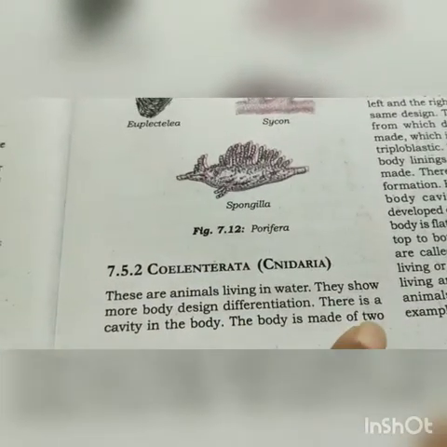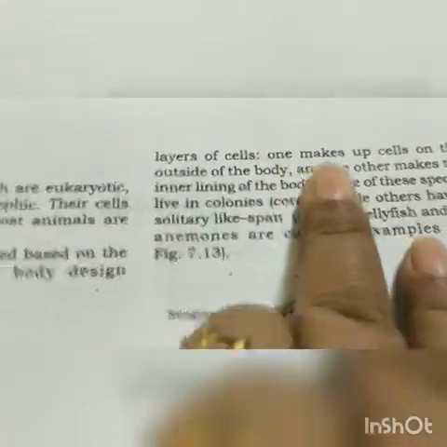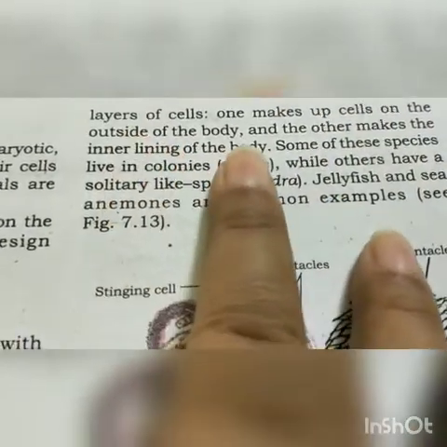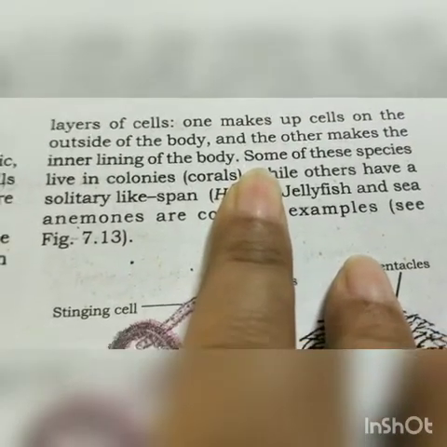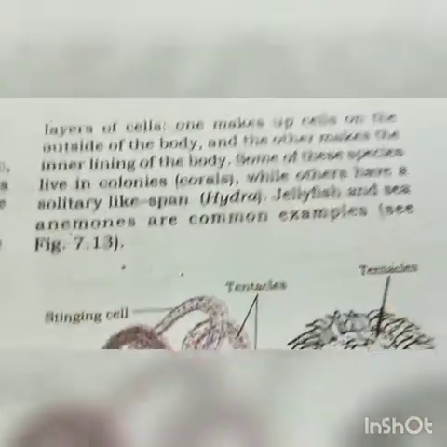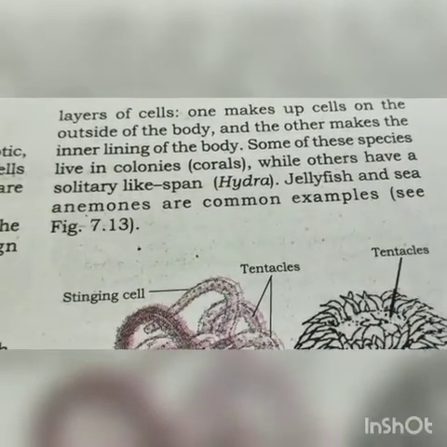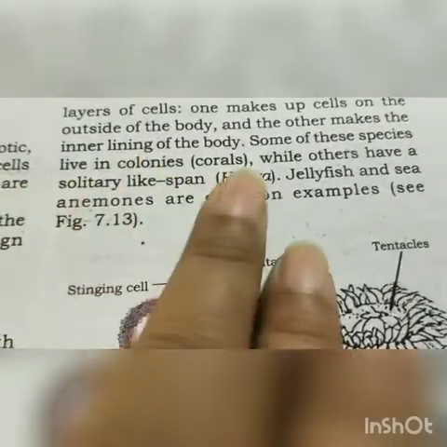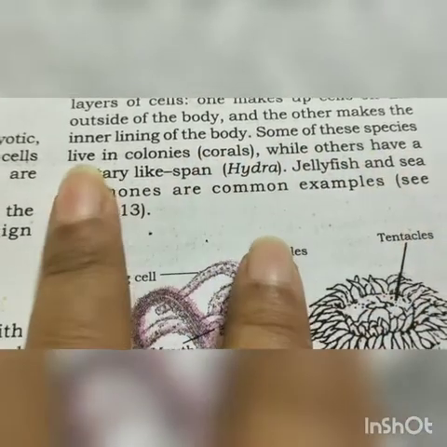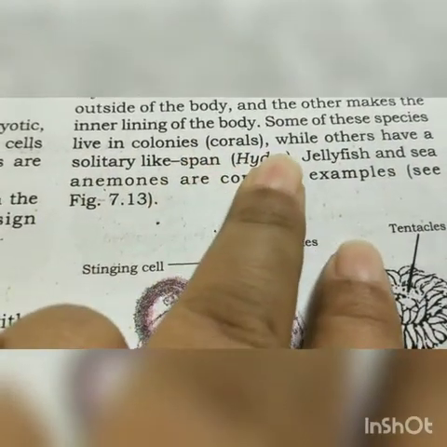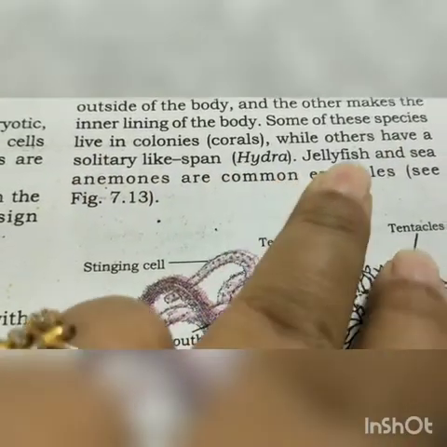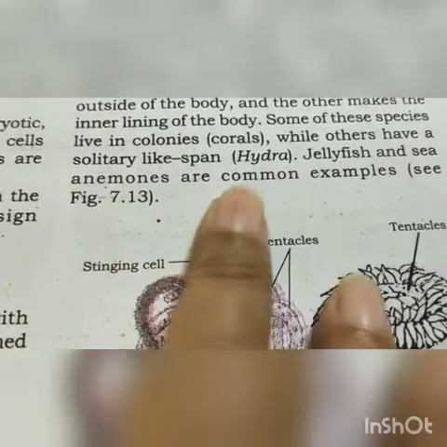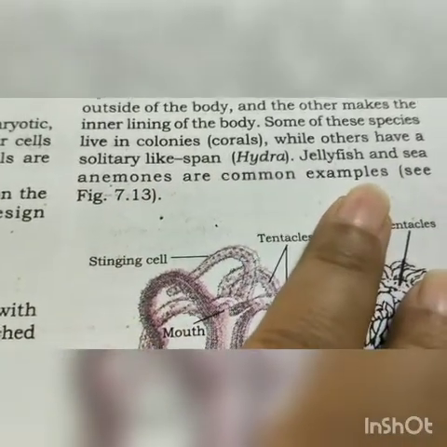The body is made up of two layers of cells. One makes up the cells on the outside of the body, and the other makes the inner lining of the body. So they are made up of two types of cells. One makes the outer layer of the body, and the other makes the inner layer. Some of these species live in colonies, like corals, while others have a solitary life, like hydra. Jellyfish and sea anemones are common examples.